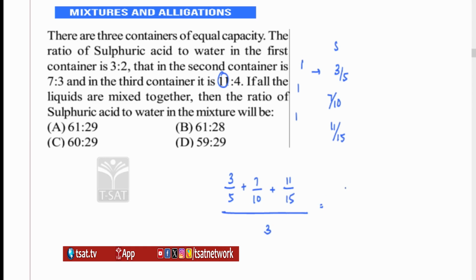So you get sulfuric acid; take the LCM as 30, it becomes 90. 5 sixes are 30, therefore it is 18. 10 threes are 30, therefore it is 21. 15 twos are 30, therefore it is 22. You get 61 out of 90. So if sulfuric acid is 61, water becomes 29. The ratio is 61:29, because out of 90 parts, sulfuric acid is 61, which means the remaining is 29.